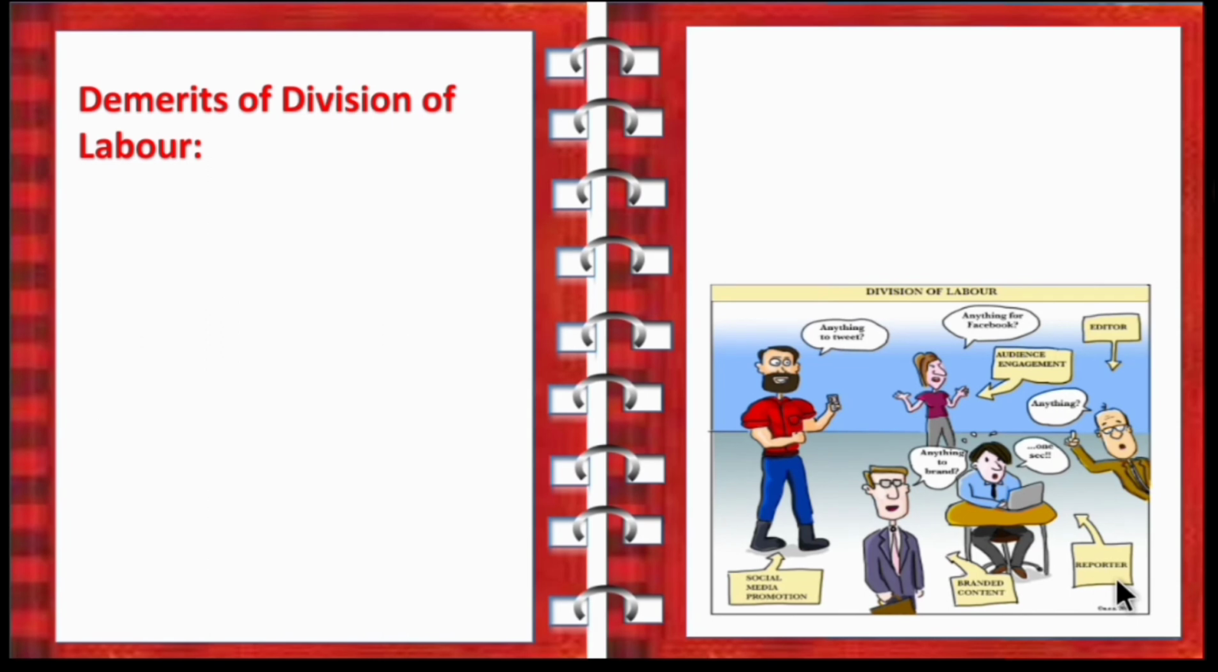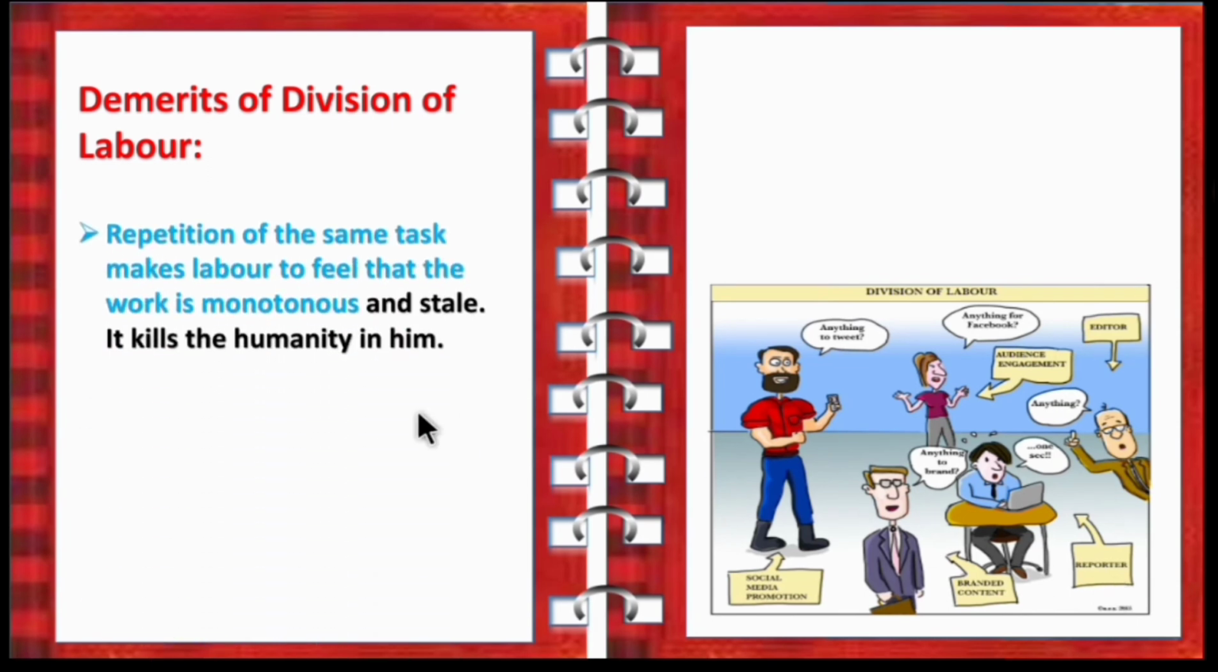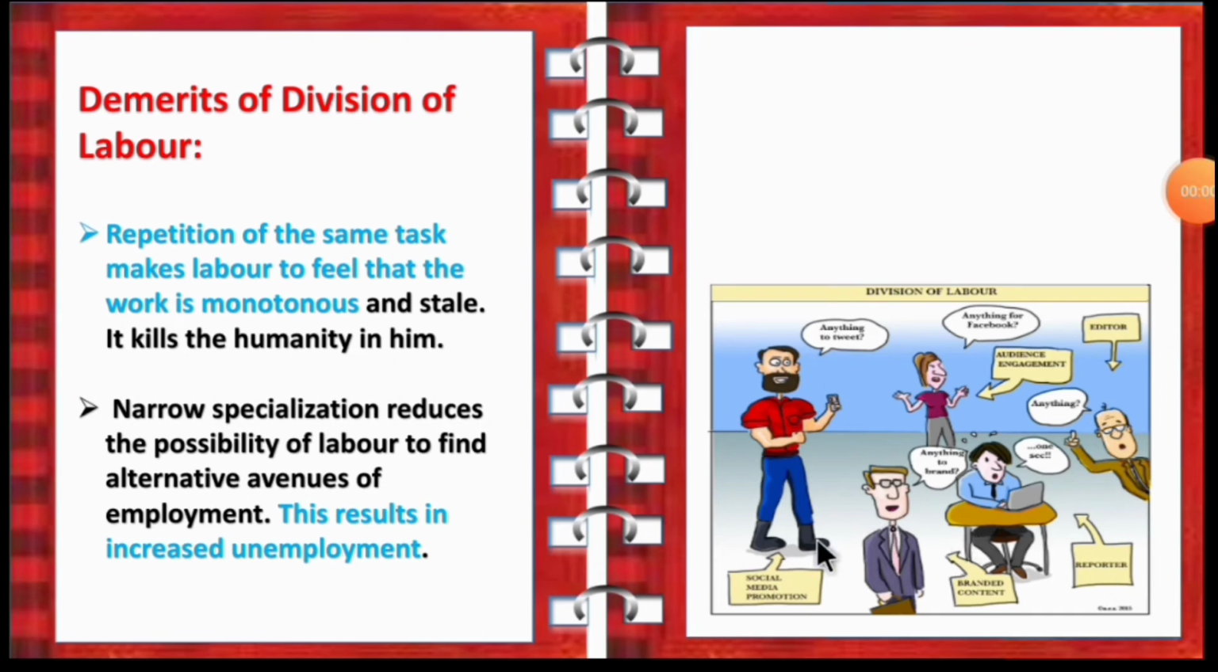Now let's see what are the demerits. Demerits means disadvantages. First one is repetition of the same task makes labor feel that the work is monotonous and stale, and it kills the humanity in him. So doing the same task, what happens? He will get bored of the work. So it kills the humanity in him. So he will get bored of doing the same task again and again, and he doesn't have the efficiency to do some other task. The second demerit is narrow specialization reduces the possibility of labor to find alternative avenues of employment. So this results in increased unemployment.